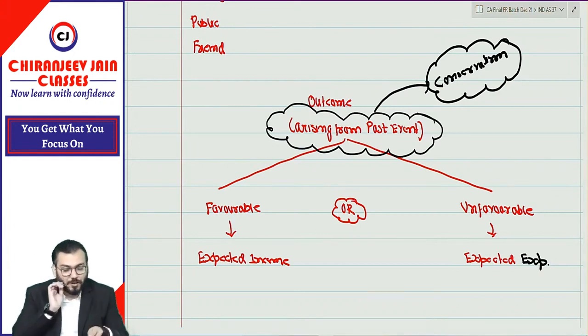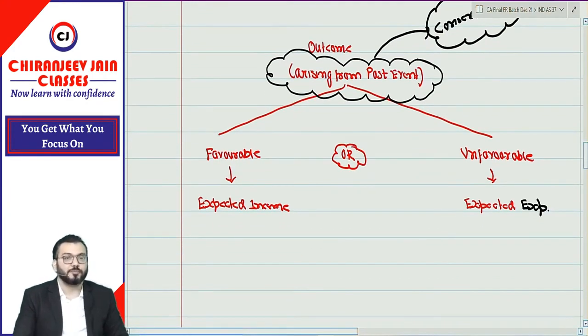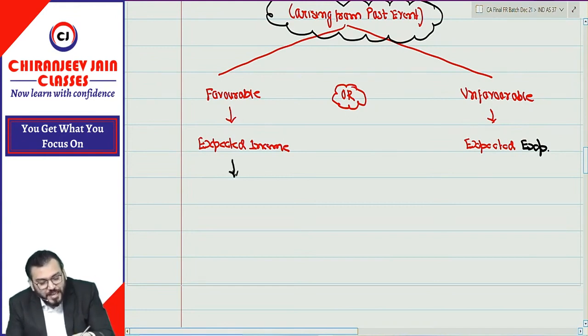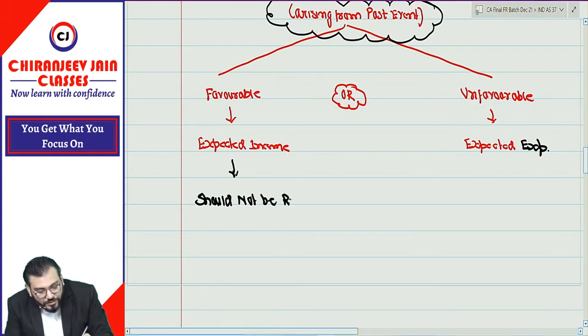Now if you want to correct the definition, you can write down: we should recognize expected expenses arising from past event, already written, arising from past event. Now you all know that if there is an expected income arising from past event, we will not recognize it, it should not be recognized.